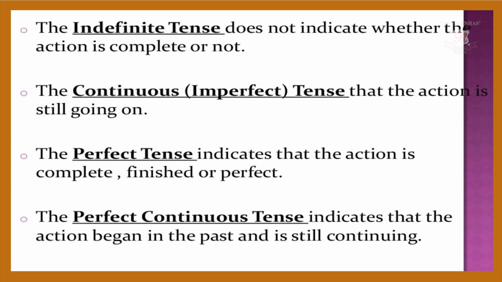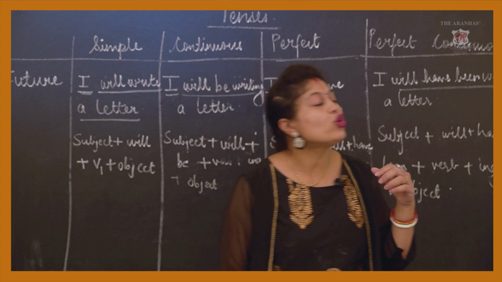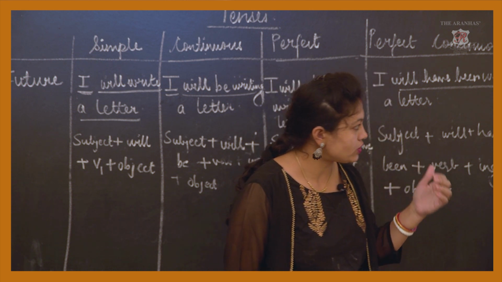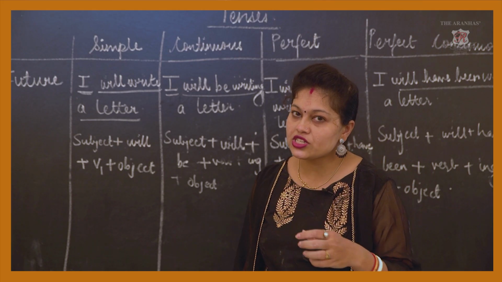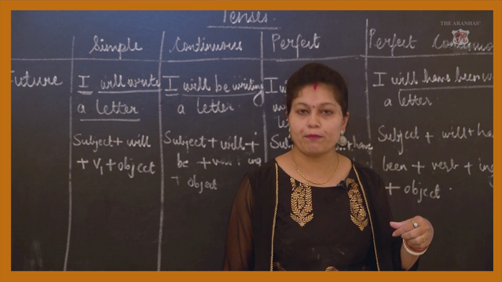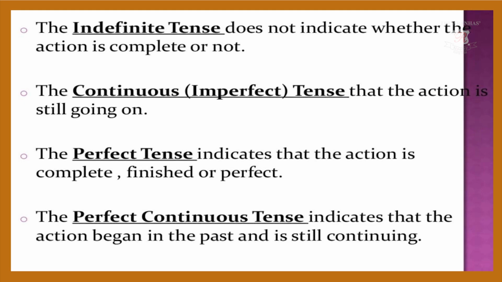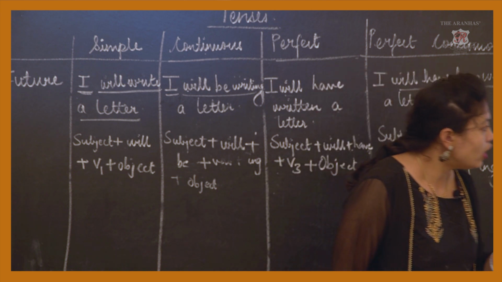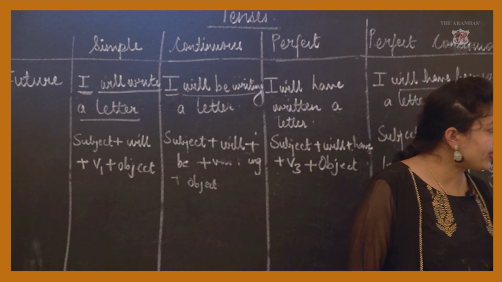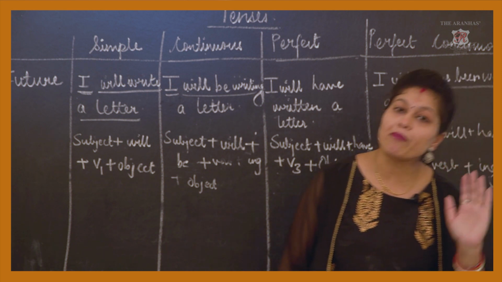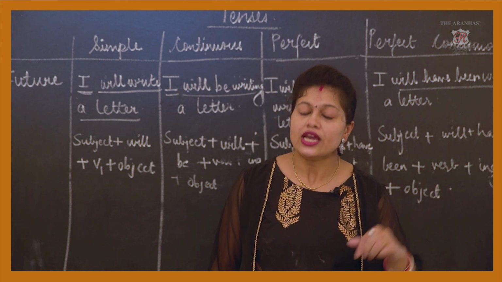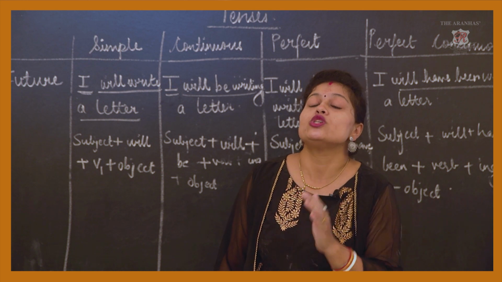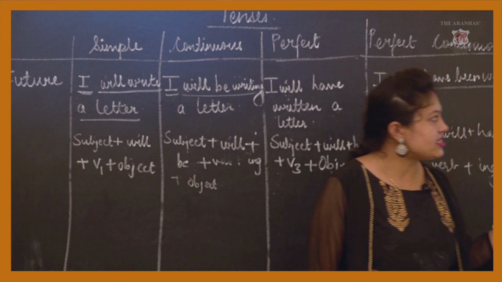The indefinite tense does not indicate whether the action is complete or not. In simple tense, it is nowhere mentioned whether the action is complete or not. In continuous tense, the action is still going on, the action is not completed. Perfect tense indicates that the action is completed, finished. The perfect continuous tense indicates that the action began in the past and is still going on. Since 2 years I had been studying English. The action had already started in the past, but it is not yet completed.